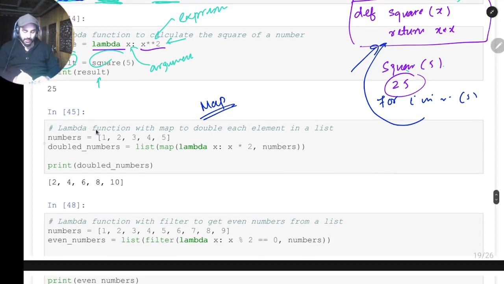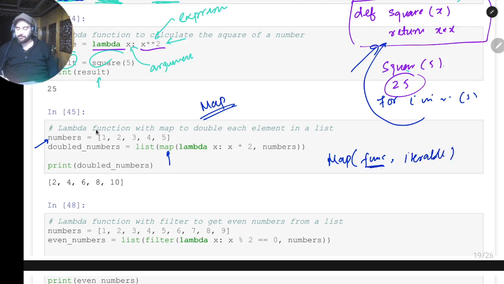For example, I want to calculate the squares of all of these numbers in the list: 1, 2, 3, 4, 5. So there is a function called map. Map takes two arguments. The first is the function itself, and then, comma, some iterable. The first thing is a function, so here we'll create a lambda function. This basically computes the square of numbers.